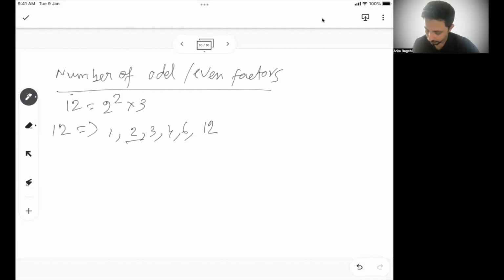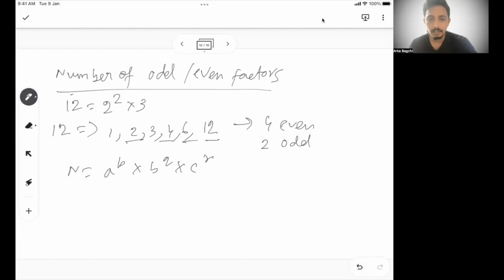2 is an even factor, 4, 6, 12. So there are 4 even factors and 2 odd factors. So how do we identify, given n equal to a to the power p, b to the power q, c to the power r, how many are even and how many are odd factors?